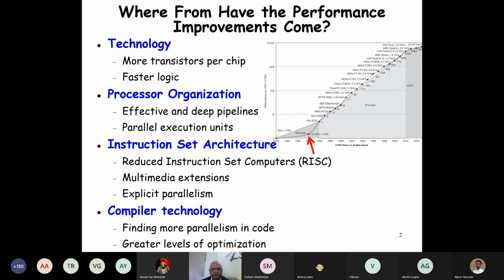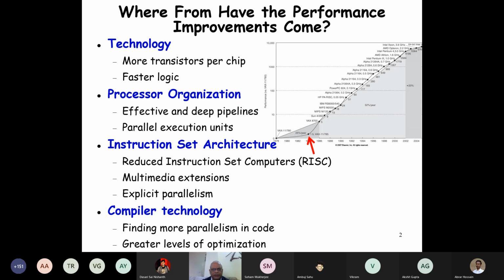Multi-threading, hyper-threading, graphics processing units, the GPUs have become general purpose GPUs, and so on. Those are for a higher level course. We don't discuss too much here. But we look at the instruction set architecture and then the processor organization.